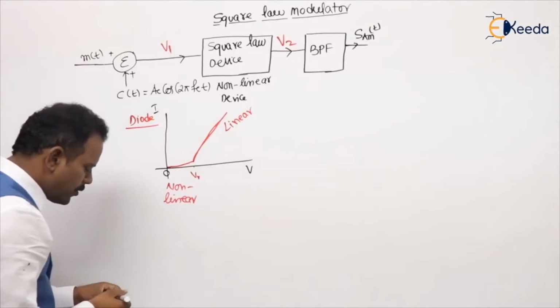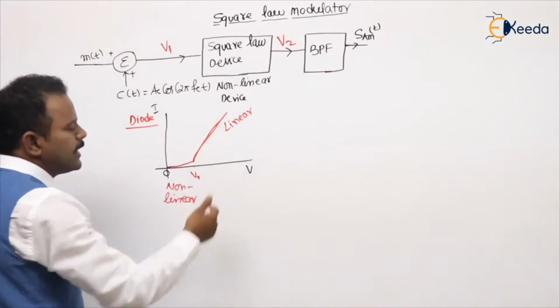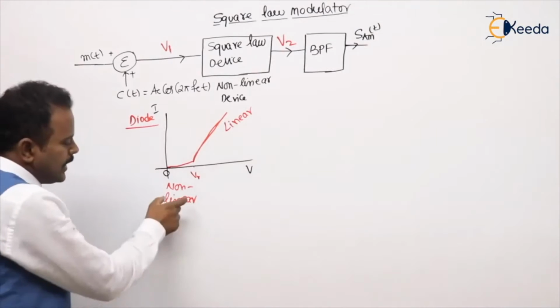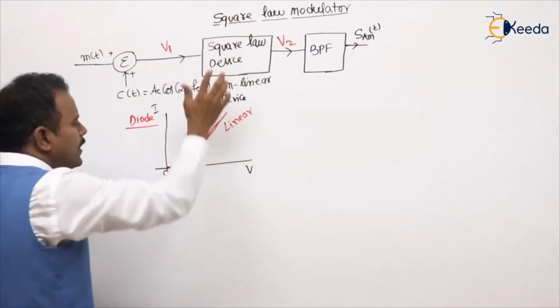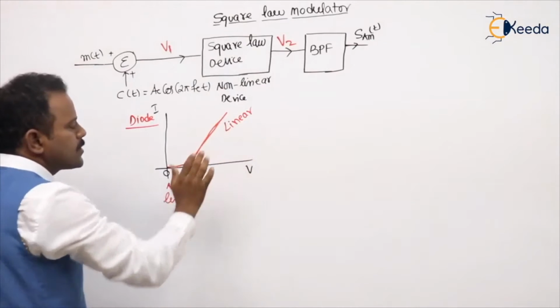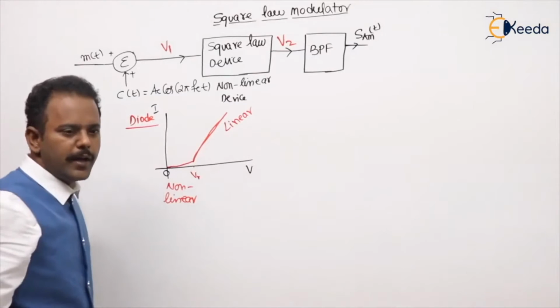So before the cut-in voltage, the diode is acting as a non-linear device. After that, it is acting as a linear device. These non-linear characteristics we will use in the square law modulator. The linear characteristics we will use in the switching modulator. Are you getting my point or not? Follow.